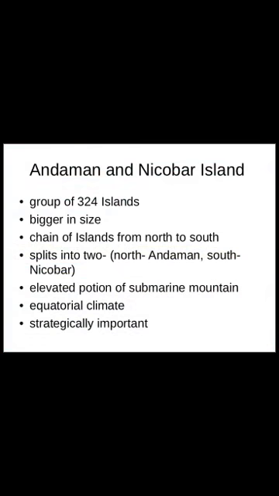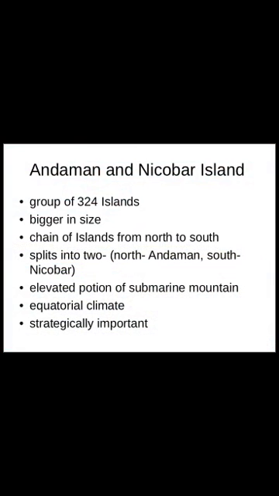The Andaman and Nicobar Islands are found in the Bay of Bengal. If you look at the Indian map, they are on the right side. Now some of the features: the Andaman and Nicobar Islands are made up of 324 islands. They are bigger than the Lakshadweep Islands, which are made up of only 36 islands.